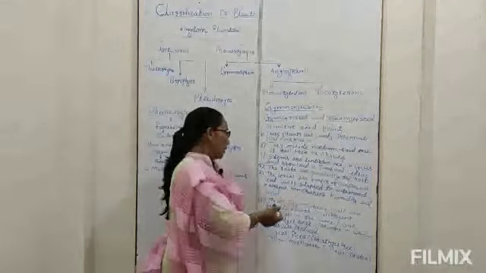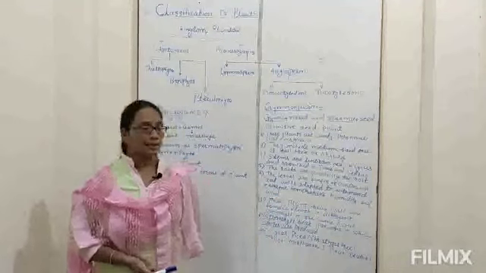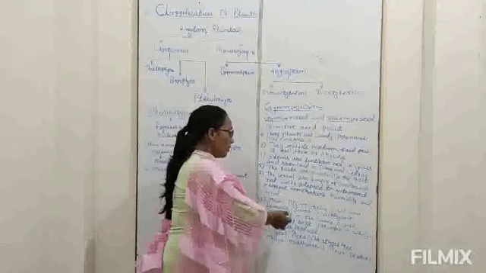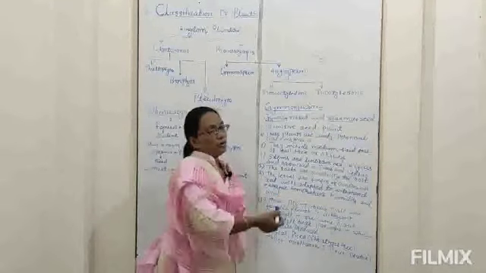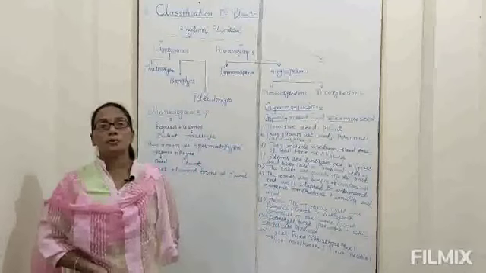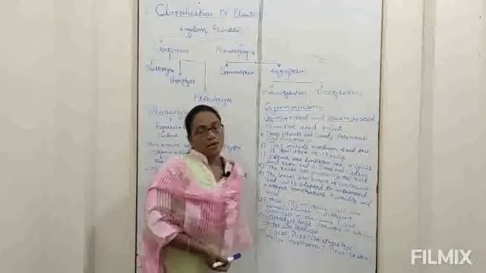These plants bear male and female cones on different sporophylls on the same plant. Sporophylls bear sporangia. What is sporangia? Sporangia is a spore producing organ. So they are heterosporous.